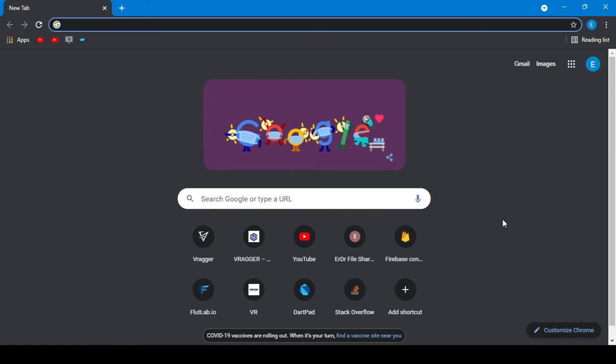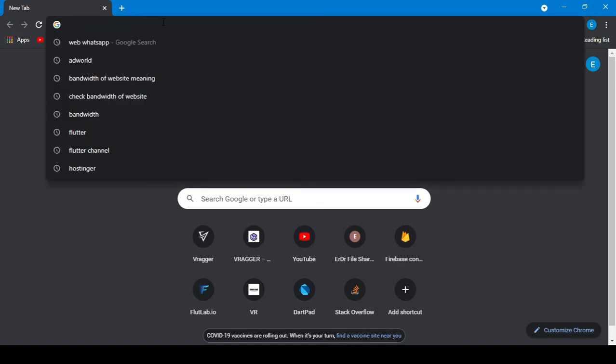In this lecture, we are going to host our website on a web server. You can also call it a cloud server. For hosting our website on a cloud server or web server, firstly, we need a web server, so we have to purchase one.